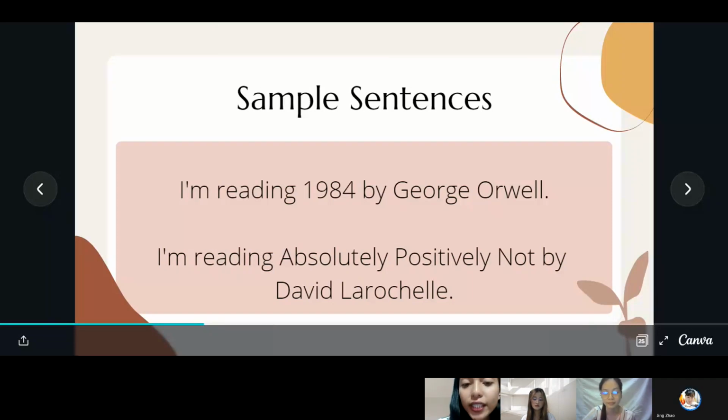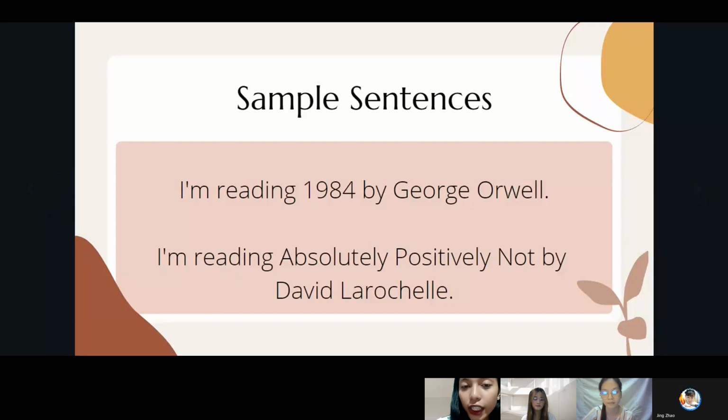Yes, and can you please identify the preposition in the first sentence? By. Yes, thank you. "I am reading 1984 by George Orwell" shows that George Orwell has written the book 1984. The next sentence is: I am reading Absolutely Positively Not by David LaRochelle.